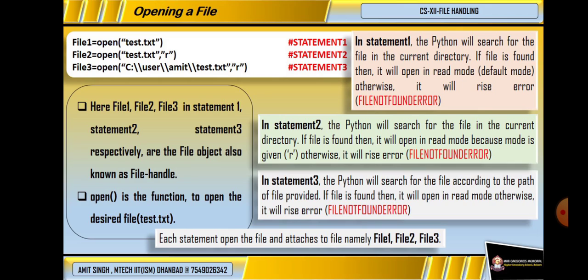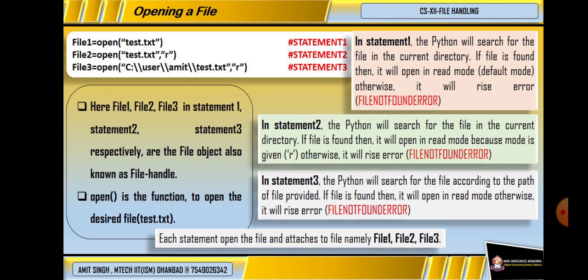And open is a function to open the desired file, that is the test file. You will see in the first statement, file equals open test.txt, Python will search for the file in the current directory, and if the file is not found, it will return an error named FileNotFoundError.